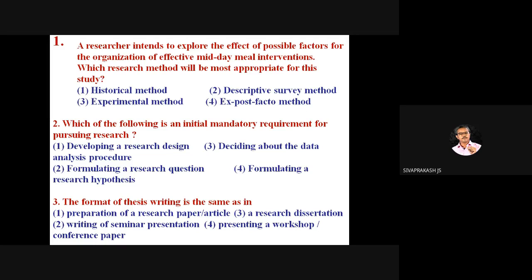Pepsodent or Colgate or Horlicks, any product already exists in the market, but they want to test its effectiveness and how they can improve it. For an already existing market product, people do this ex post facto method of research. So this is the correct answer here.